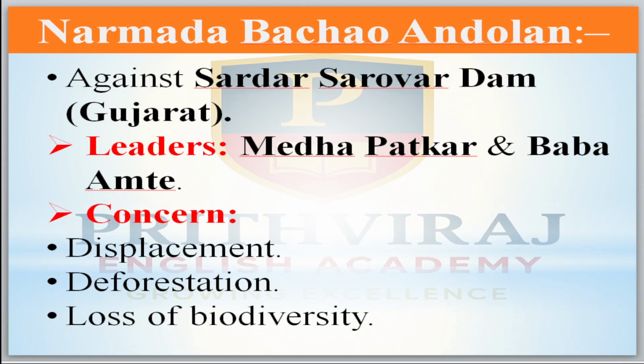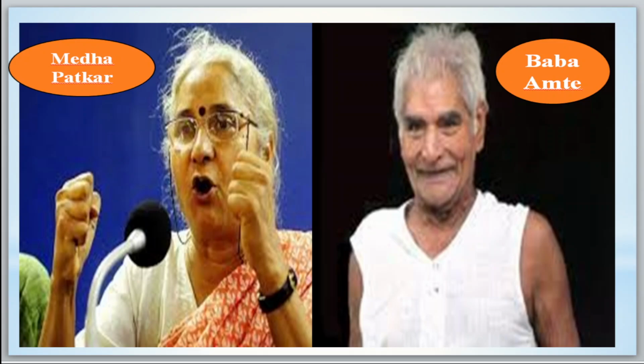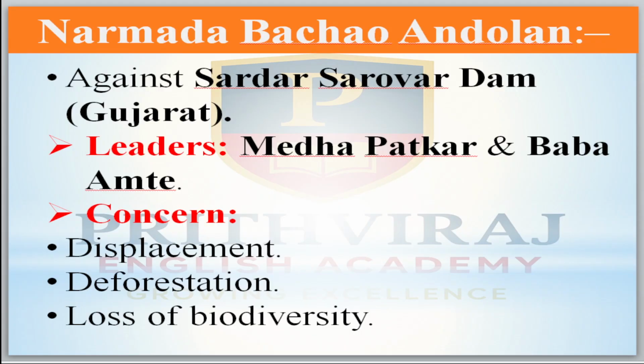Then Narmada Bachao Andolan, when the government planned to construct the dam across the river Narmada, that time it started. Against what? The construction of the Sardar Sarovar dam in Gujarat. Leaders are Medha Patkar and Baba Amte. Concerns are displacement, deforestation, loss of biodiversity. These are the causes that started the Narmada Bachao Andolan.